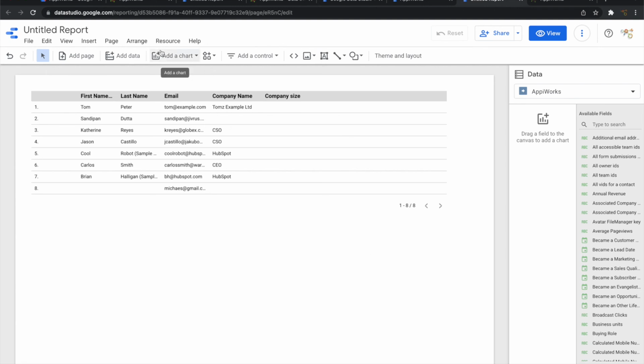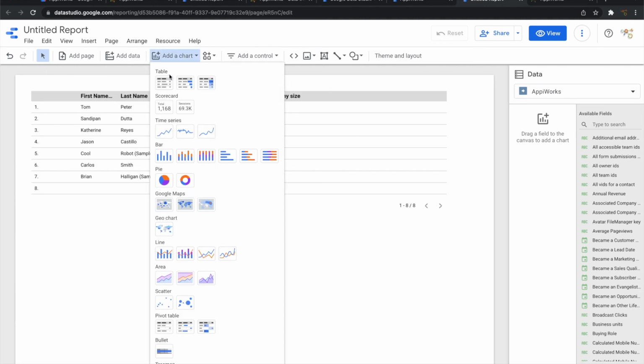And you can use any kind of control types to bring in visualization based on the data from various applications that AppiWorks supplied you. So it is that simple to integrate with any application and take data from there and use Data Studio to visualize that using AppiWorks Data Studio Connector.